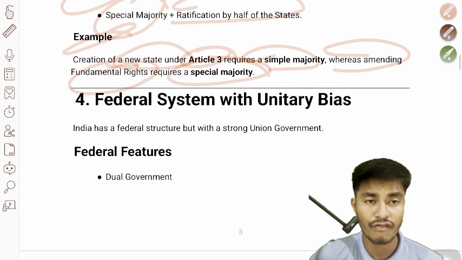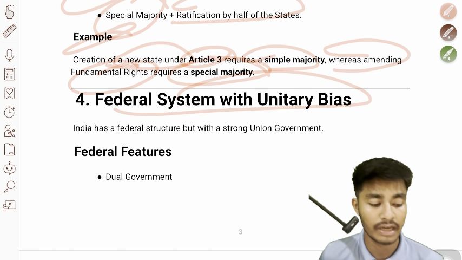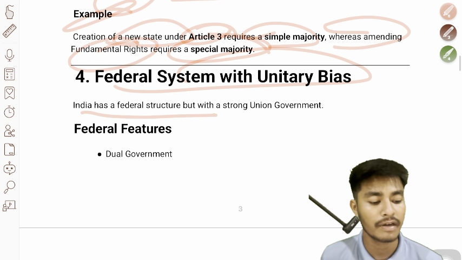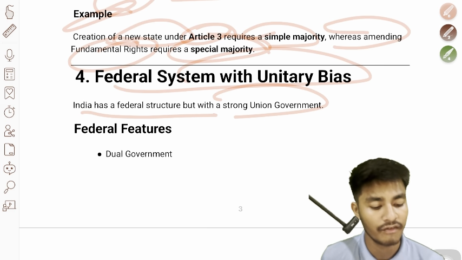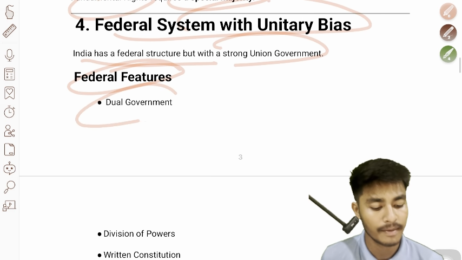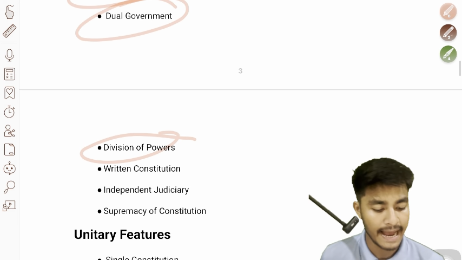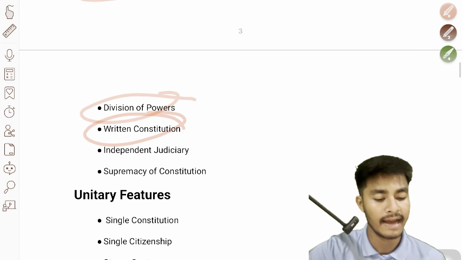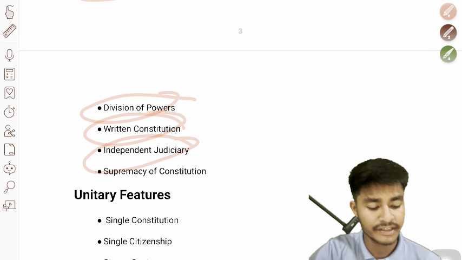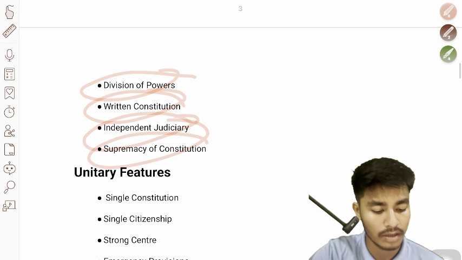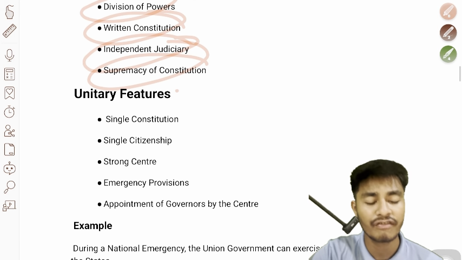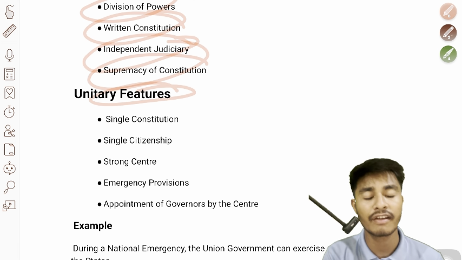We'll move to the fourth one, federal system with unitary bias. India has a federal structure but a strong union government. Federal features: dual government, division of powers, a written constitution, and next, an independent judiciary and supremacy of the constitution. So what are the unitary features?